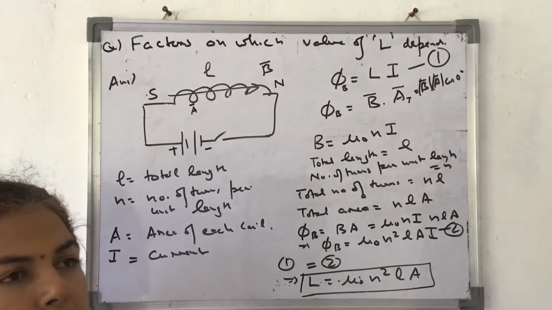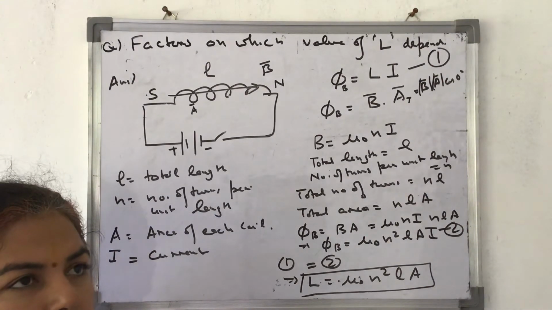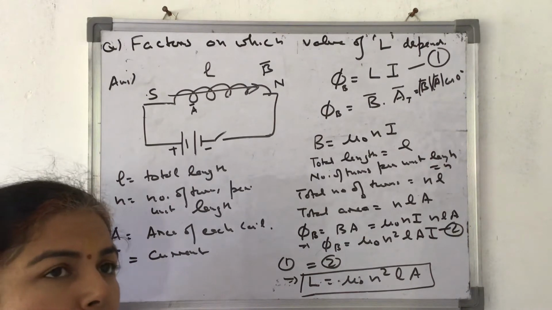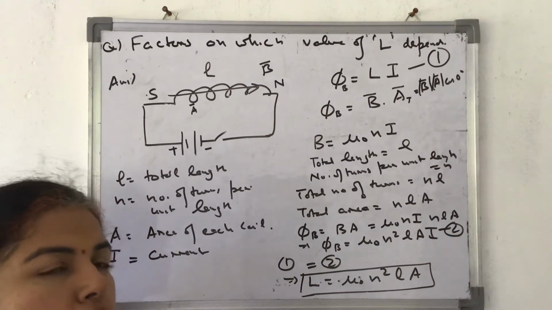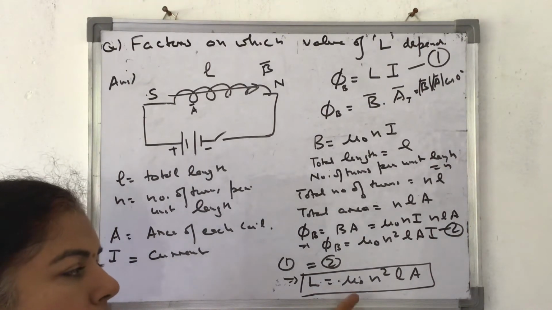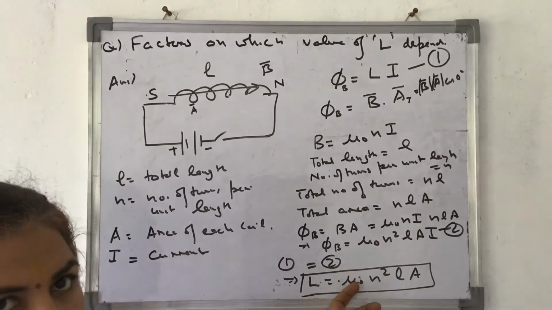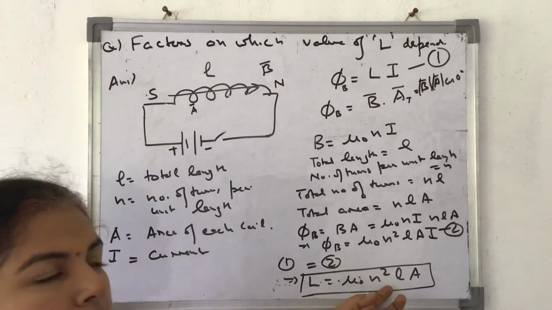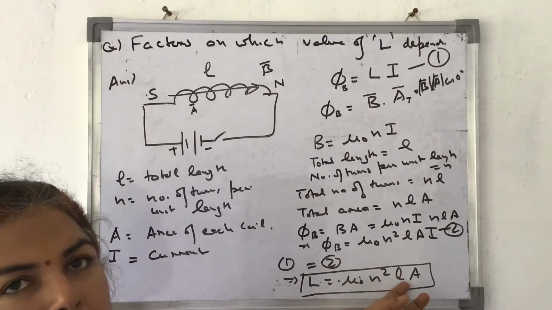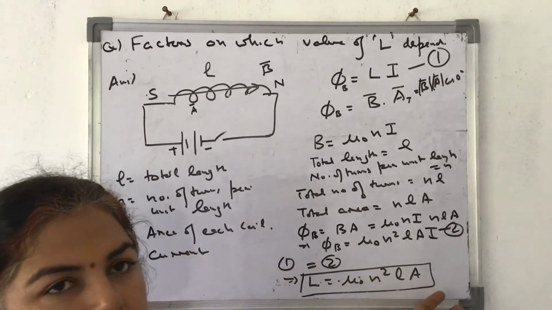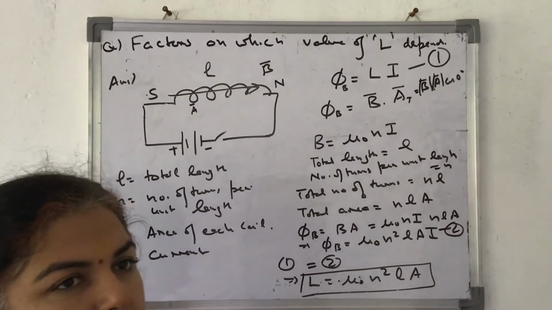So this formula, mu naught n square l A, is itself telling us the factors on which the coefficient of self-inductance depends. These are the permeability of the medium (here it is free space), number of turns per unit length, length of the coil, and finally the area of cross section of each turn.